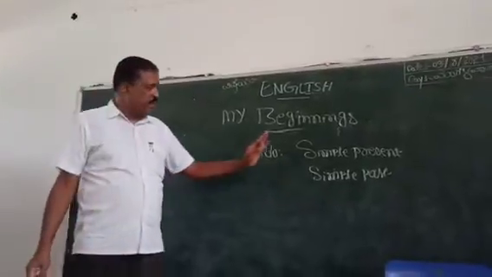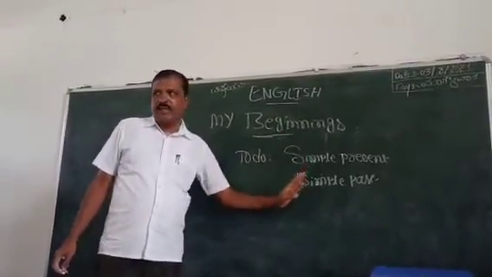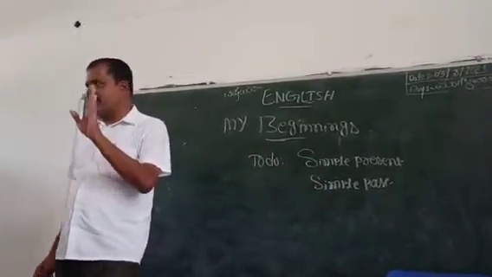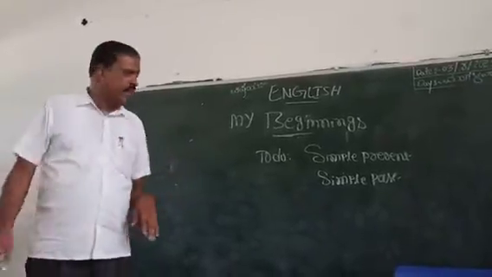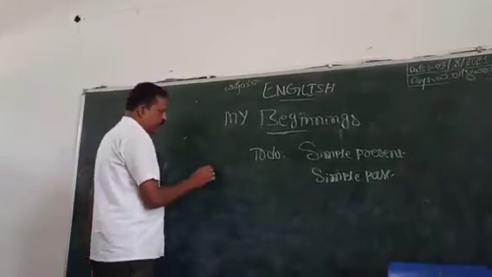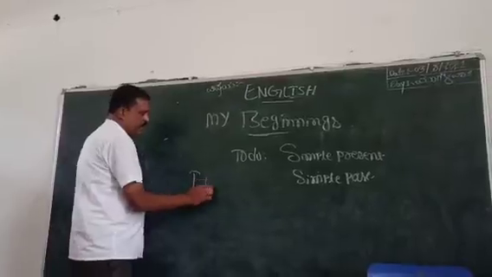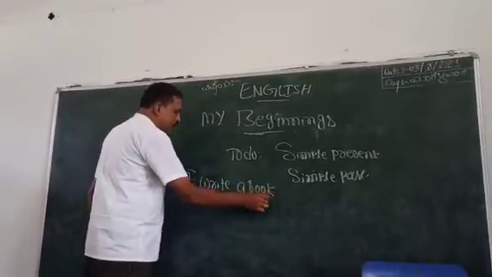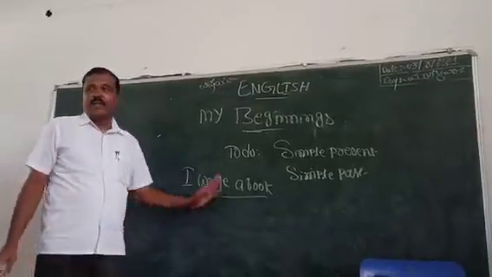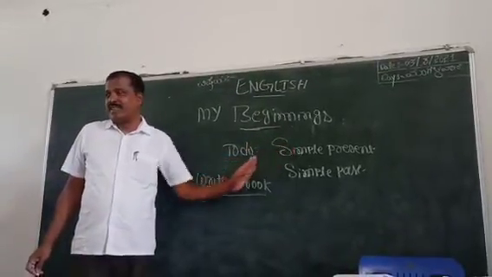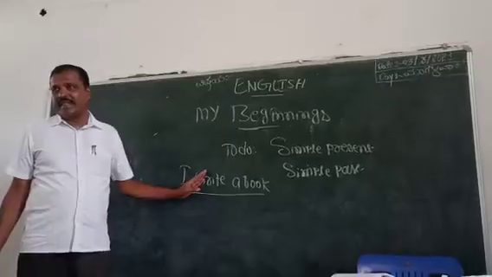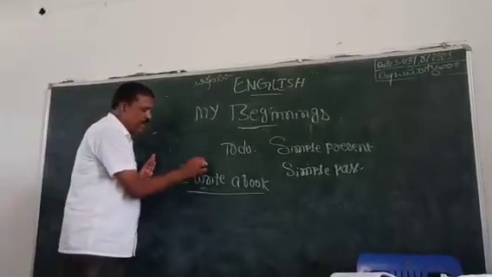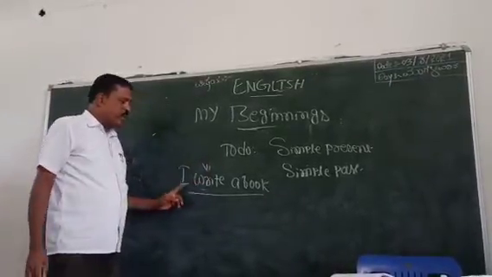In simple present tense and simple past tense, we cannot use any helping verb with the subject. Here, I write a book is an example of simple present tense. After the subject, use the first form of the verb. I write a book.